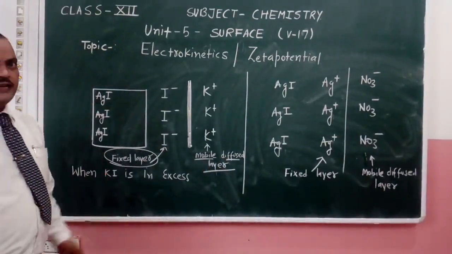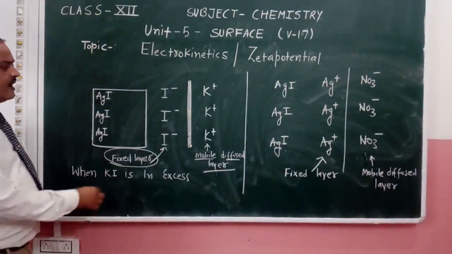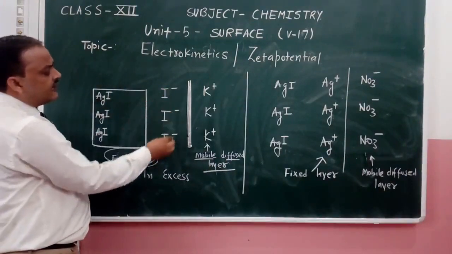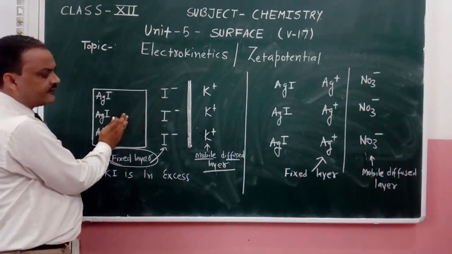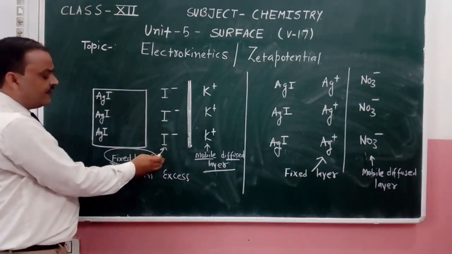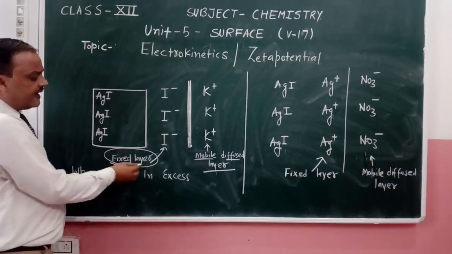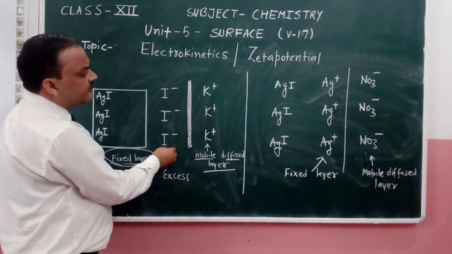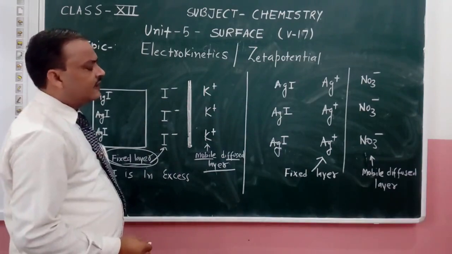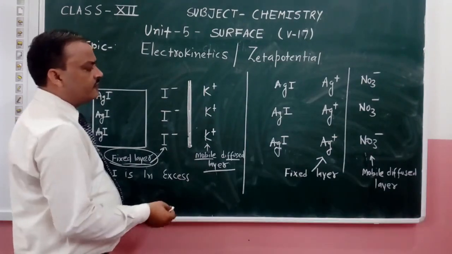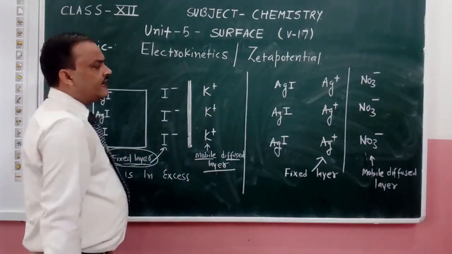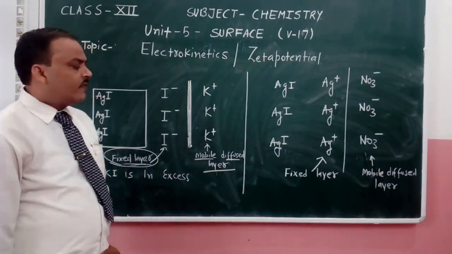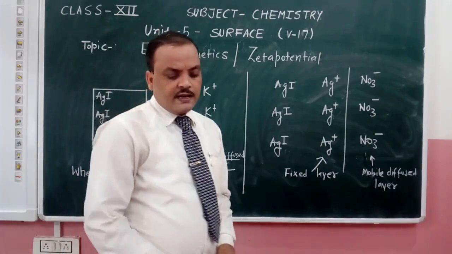We are again repeating this. When one type of ions are adsorbed on the surface, a layer is formed, and this layer is considered the fixed layer. The ions of this fixed layer attract the counter ions, or ions with the opposite charge, and another layer forms there, known as the mobile diffused layer.